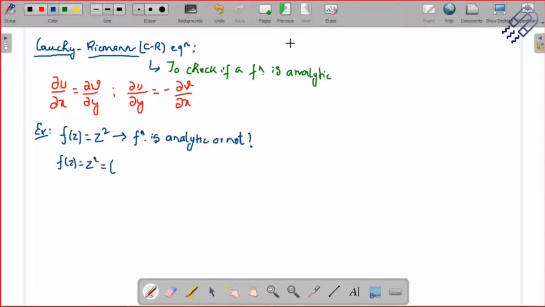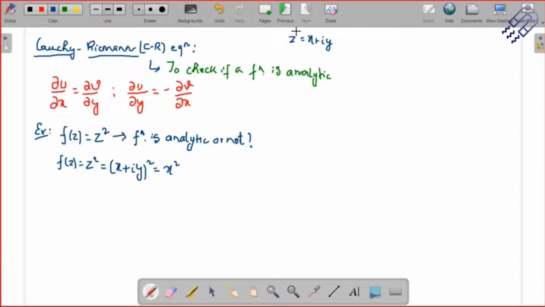So let's proceed and write this as z square. And z is something which you can write as x plus iy, as we have just seen. So I'll write it as x plus iy whole square, and then we can expand it. This is a square plus b square, so b square means iy square.